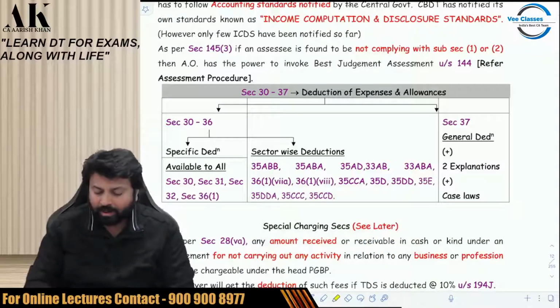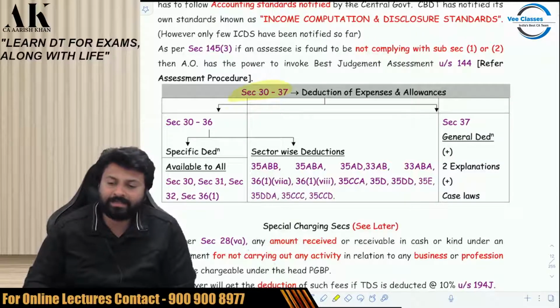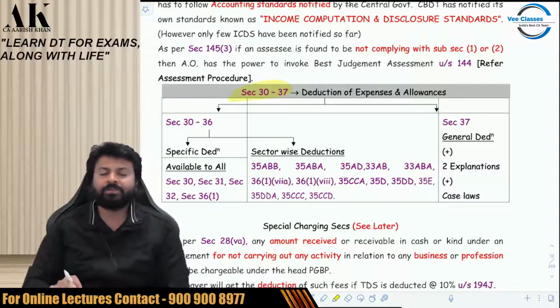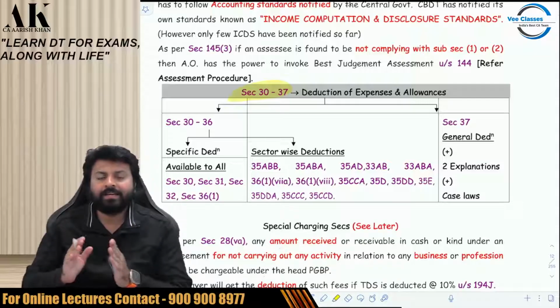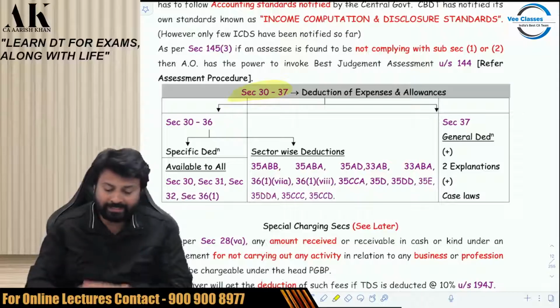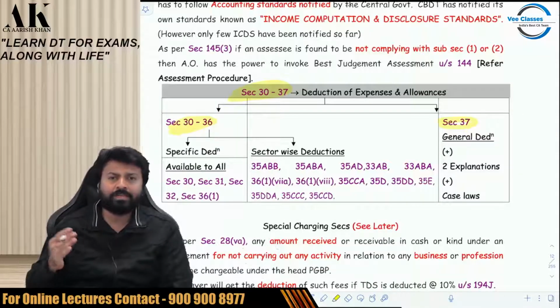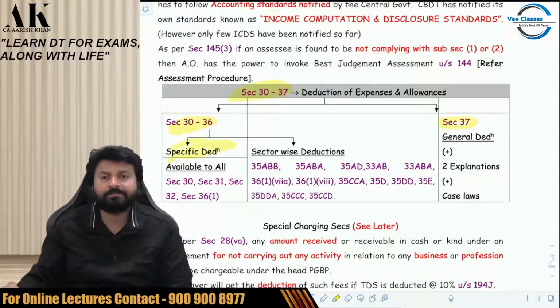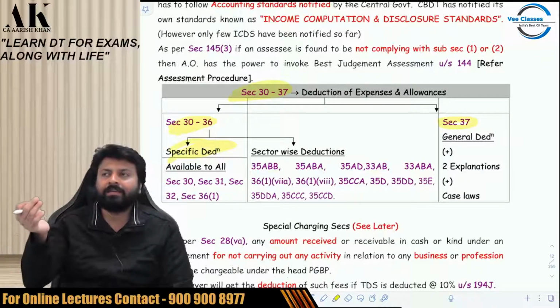First of all, the deductions under income tax law are covered under sections 30 to 37. These are the 8 sections in which all the deductions are covered. I have segregated all the deductions into 2 categories: sections 30 to 36, and 37. What is the difference? 30 to 36 talks about specific deductions. Specific means it comes with a name, like bad debt, like depreciation, like rent, like interest.